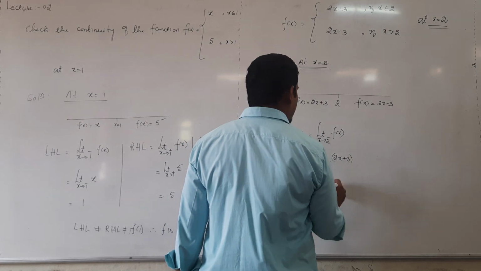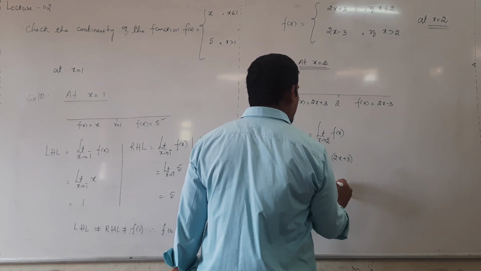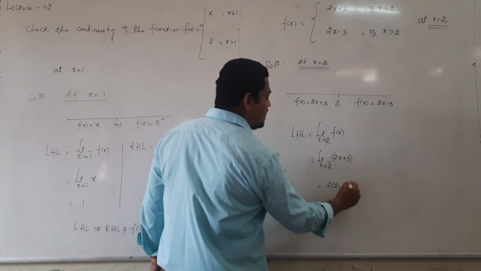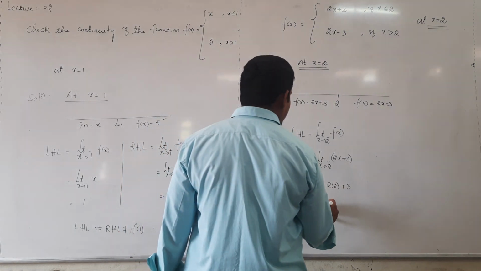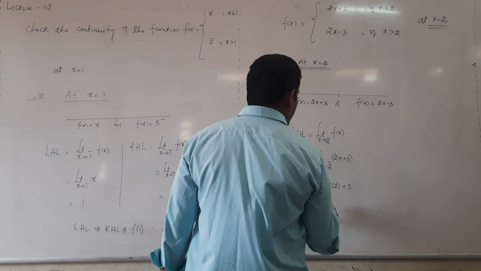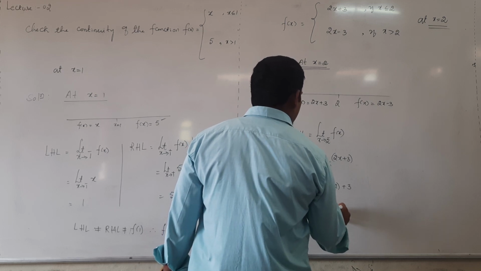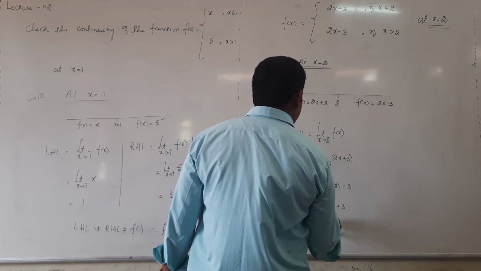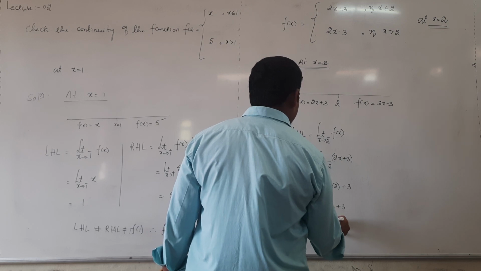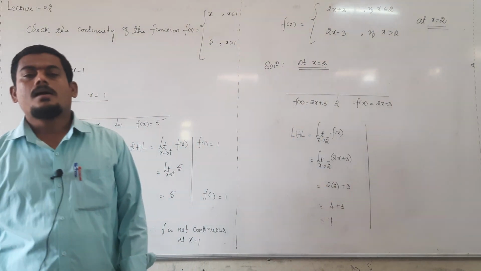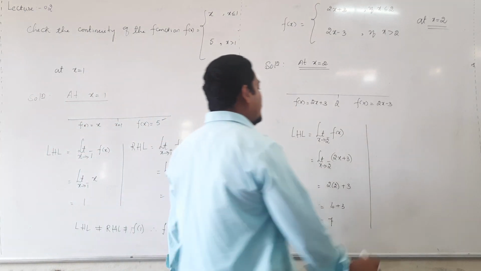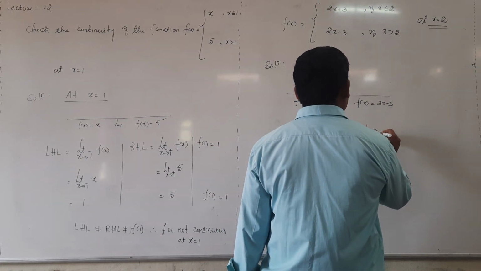Now put x value 2, that is 2 into 2, put x value 2 in this function, and this 3 is independent of x, keep it as it is. That is equal to 4 plus 3, that is equal to 7. Next, to conclude continuity, we need the right hand limit value also.